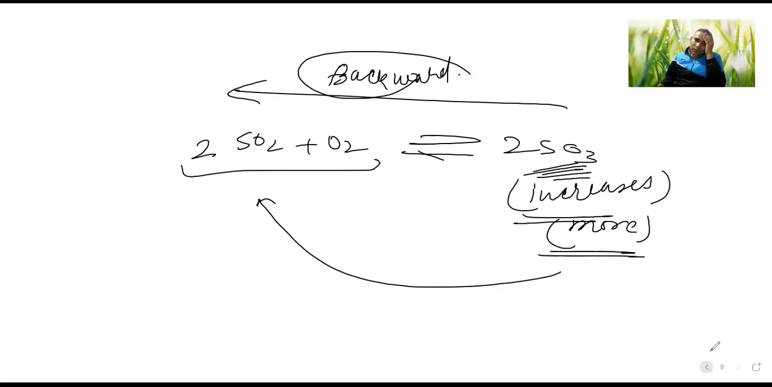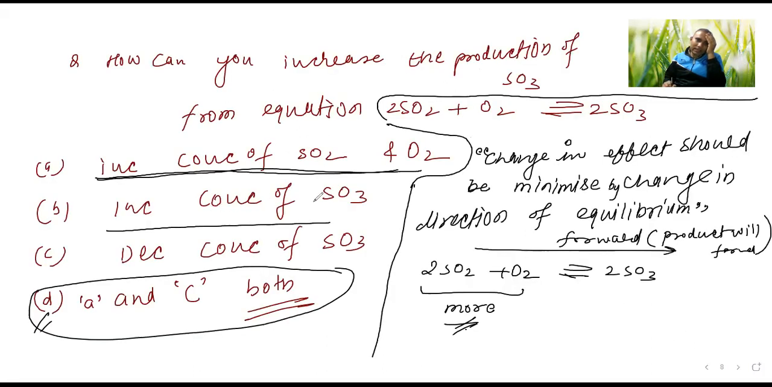So this option is not correct. Increase of concentration of SO3 is wrong, because if you are increasing the concentration of SO3, it will go in the backward direction. Is it okay?